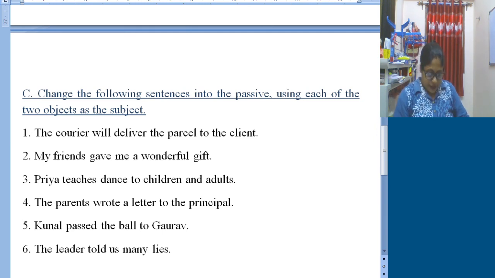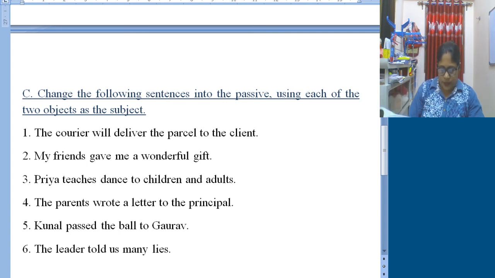Now number 3. "Priya teaches dance to children and adults." So here dance and children and adults, these 2 objects we find. Priya is the subject in active voice. So we can change it like, "Children and adults are taught dance by Priya," or "Dance is taught to children and adults by Priya." You can make dance your subject in passive voice, or children and adults.